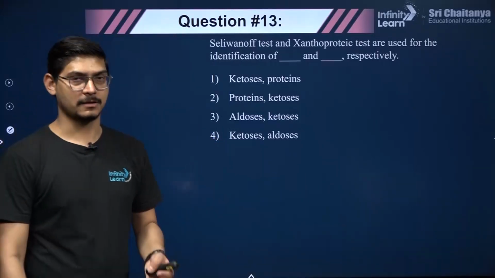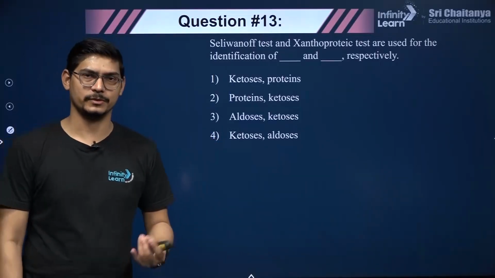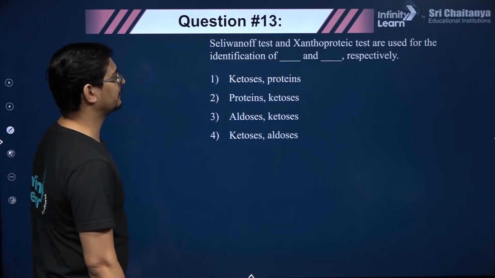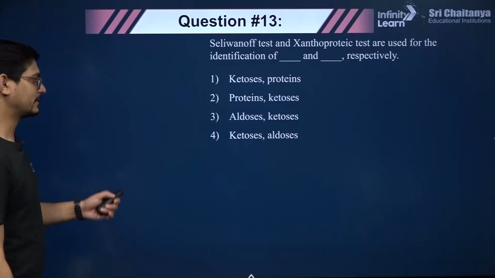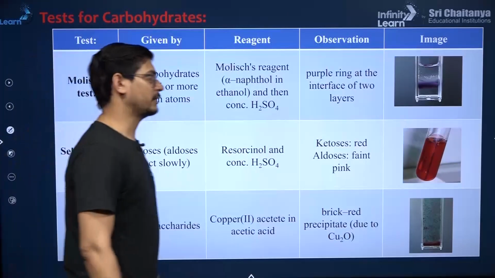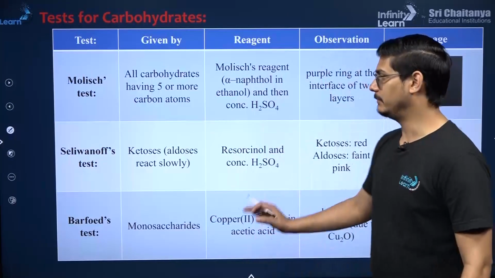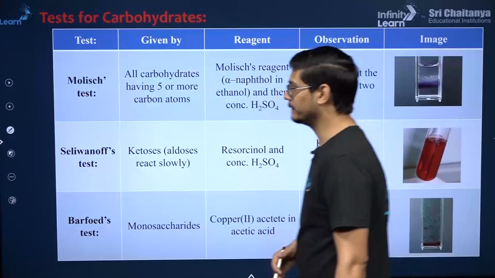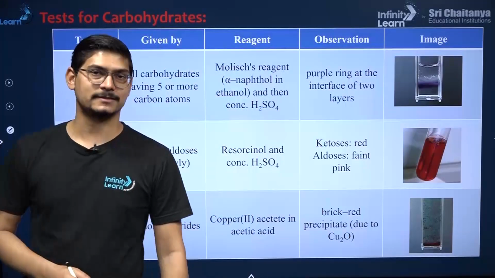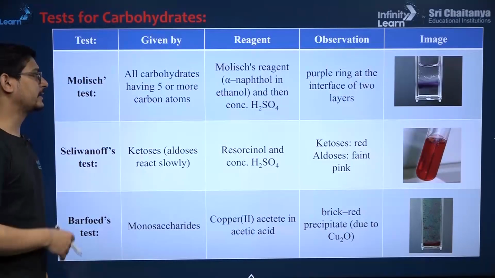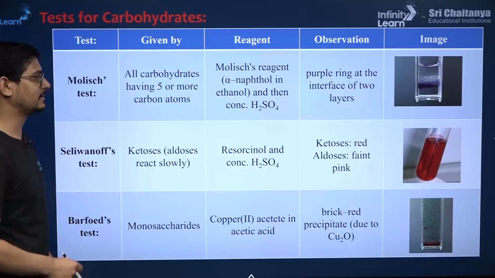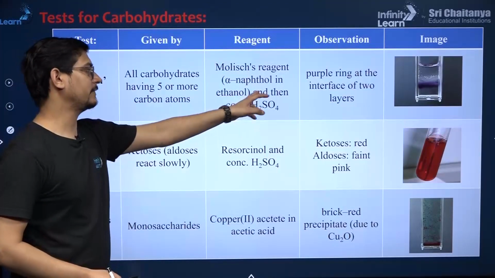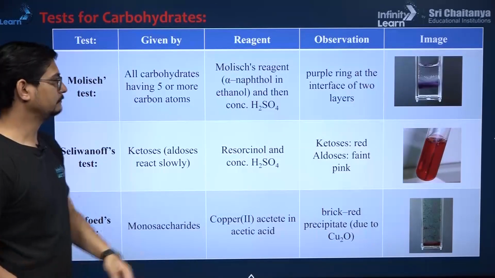Now the tests are something you should remember. What are the tests for carbohydrates? What are the tests for protein? Some of this we do in the chemistry lab also. So the Sullivan test and xanthoproteic test are used for identification. For this, you would be glad, I have brought this in tabular form. So these are the tests for carbohydrates. Please read them. First test is the Molisch test. All carbohydrates having 5 or more carbon atoms give this test. What is the reagent here? Alpha naphthol in ethanol, and then we add concentrated sulfuric acid.